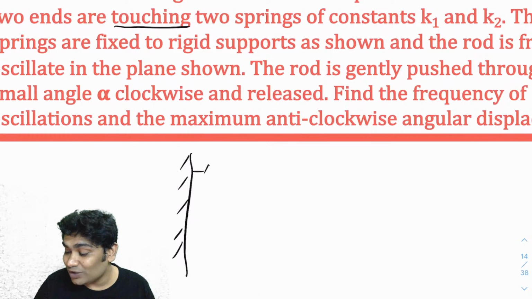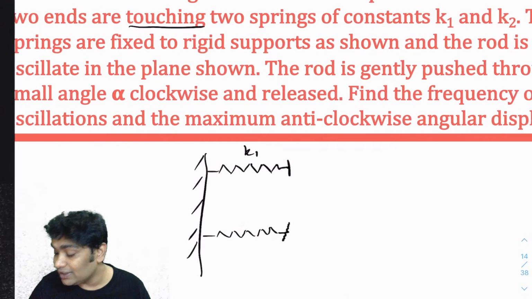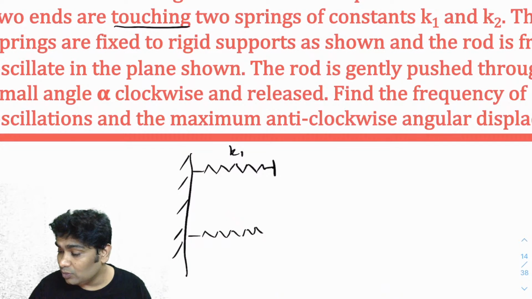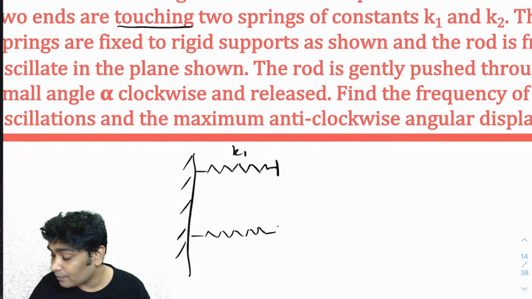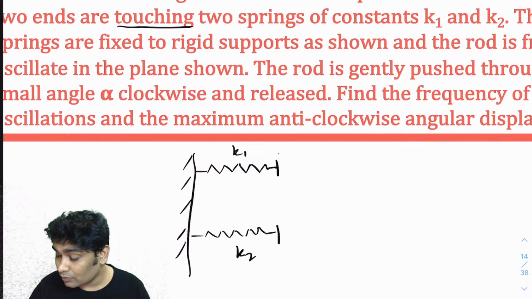So let's imagine this is what the situation is. So this is one spring of spring constant K1. This is another spring of spring constant K2. These are massless ideal springs. Both of them are ideal massless springs only. So this just has a spring constant K2. Now you have a rod which is just touching these springs.